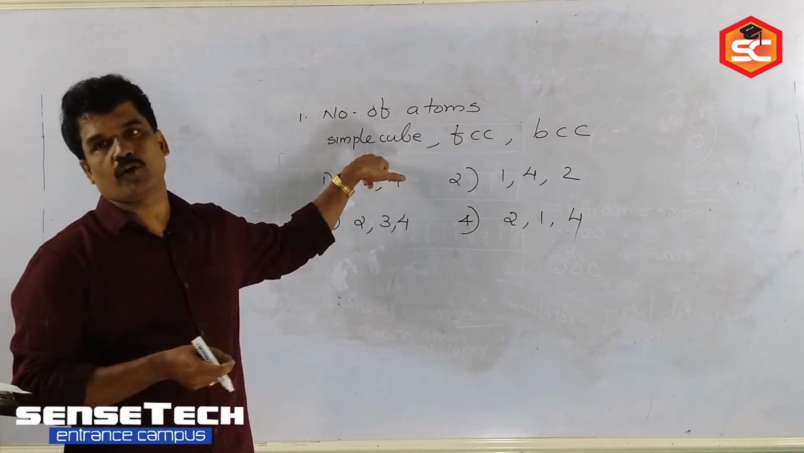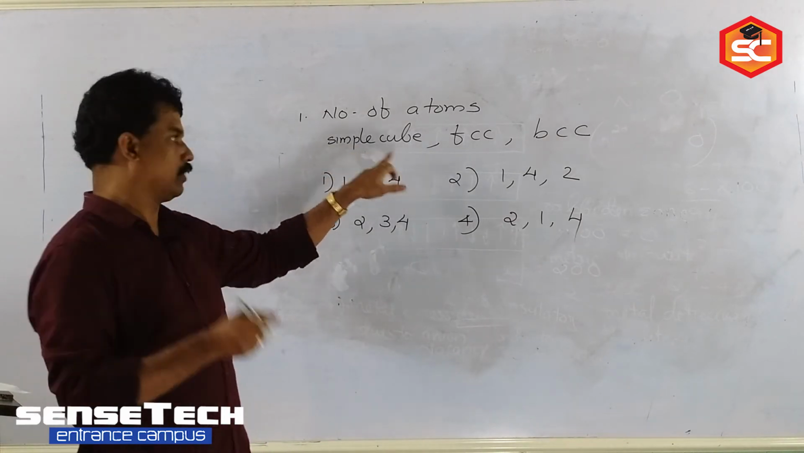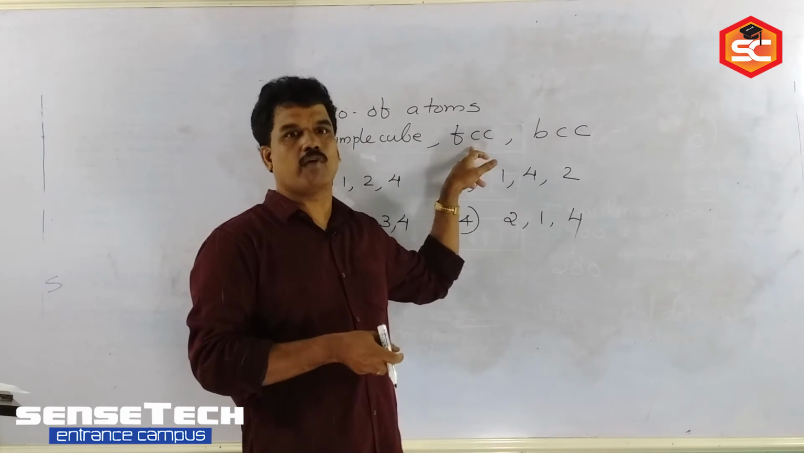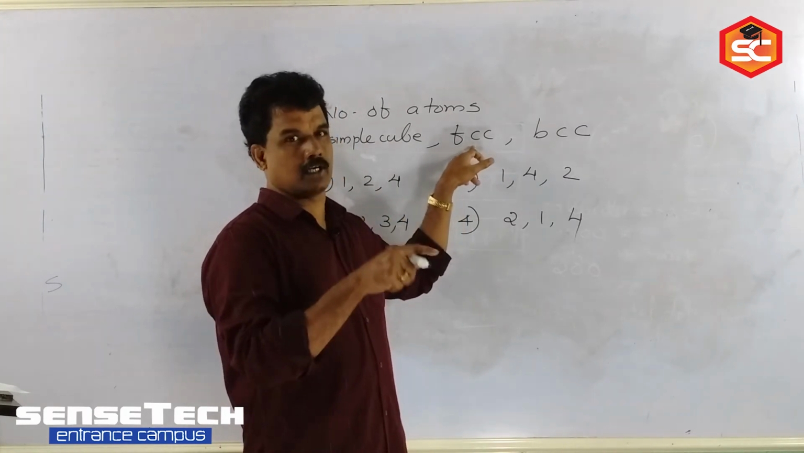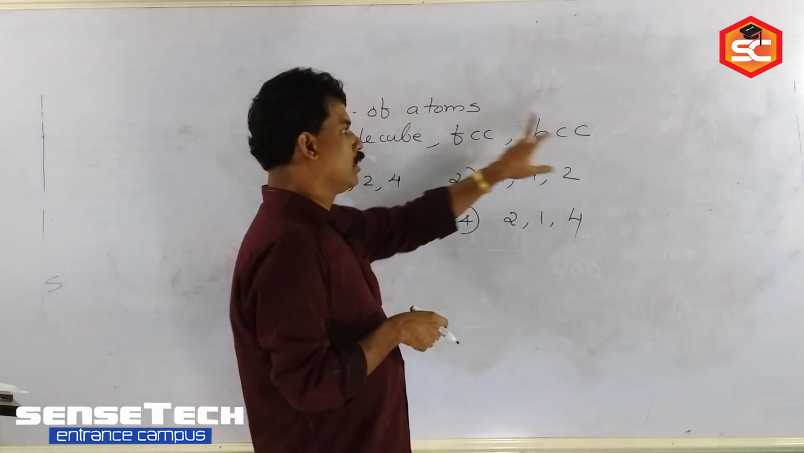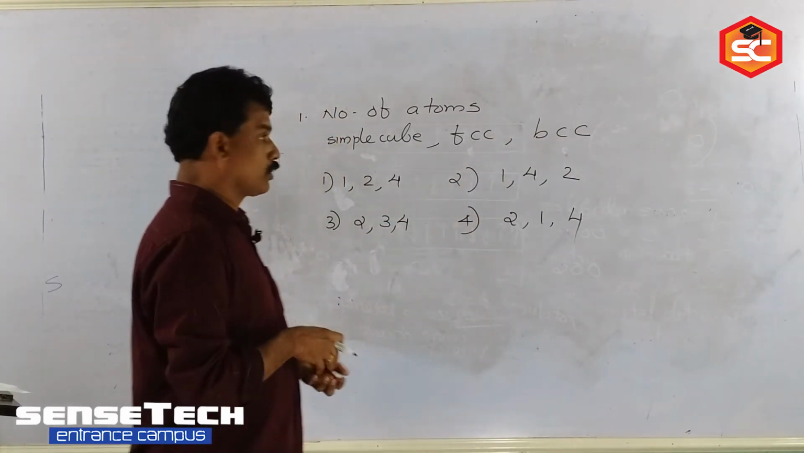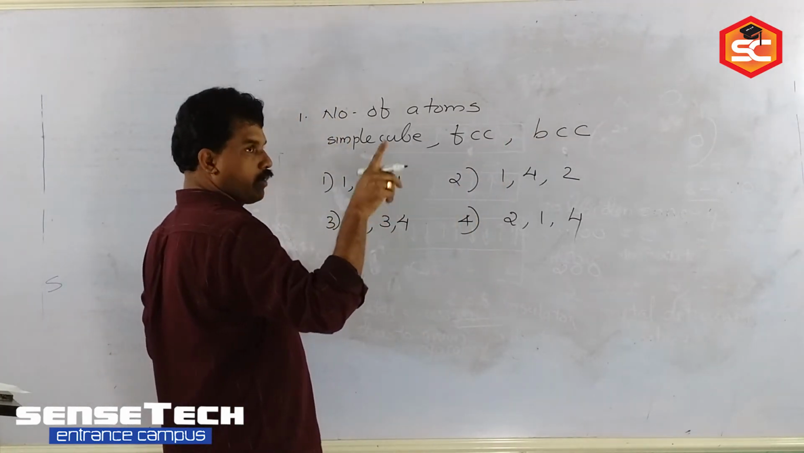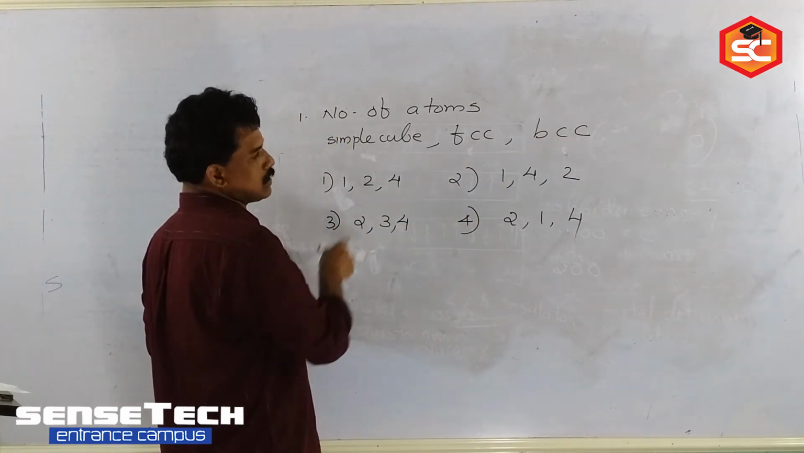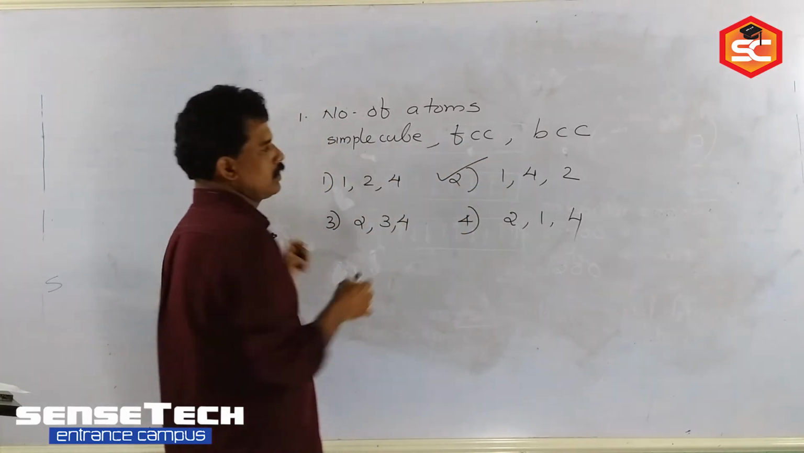Simple cube, what is the number of atoms per unit cell? 8 into 1 by 8, that is 1. Face-centered cube, 8 into 1 by 8 plus faces 6 into 1 by 2. So it is 4. BCC, sorry, 2: 8 into 1 by 8 plus 1. So the answer is 1, 4, 2. Second option is the correct option.